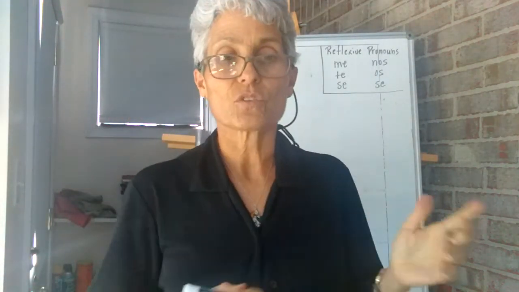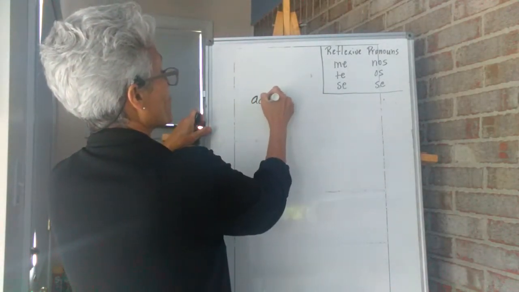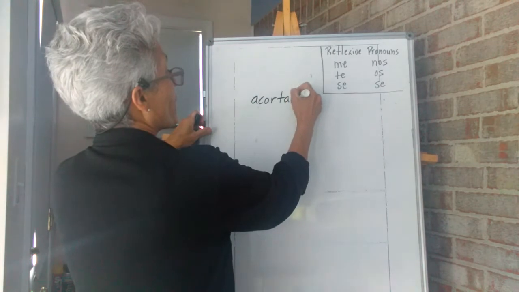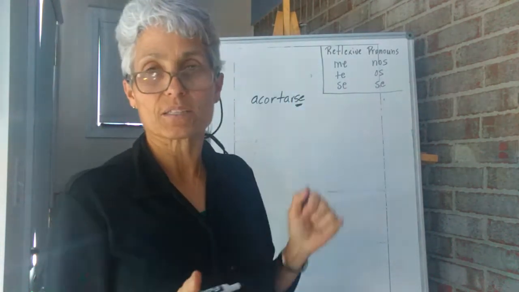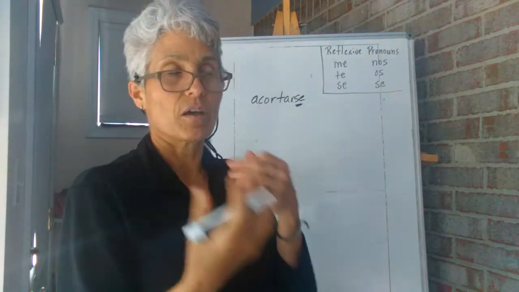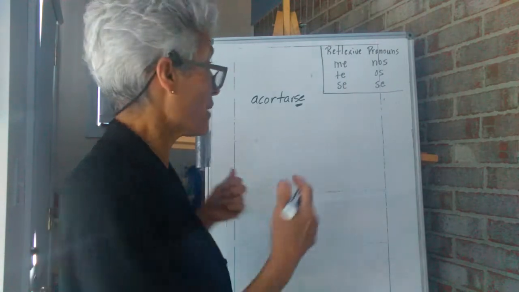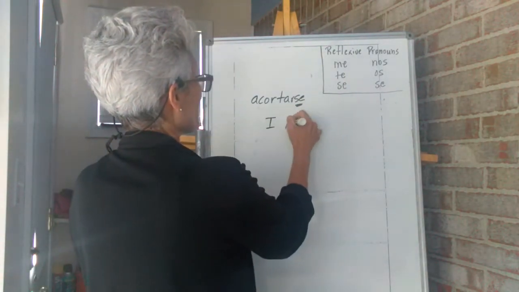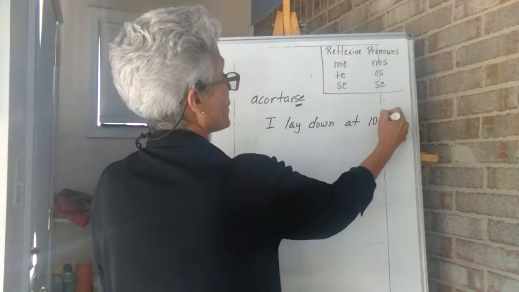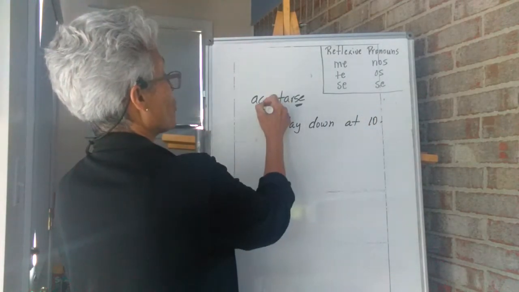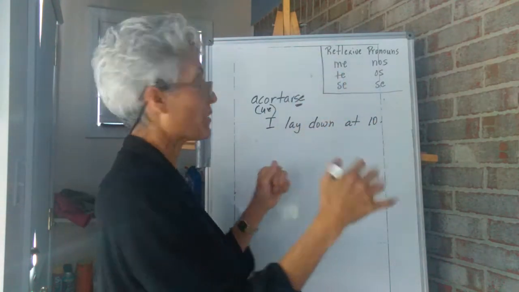If I use the verb acostarse, remember I told you anytime a verb shows up and it has a se in the back of it, that automatically tells you it's a reflexive verb. So if I lay down at 10 p.m., okay, this is an O to UE verb, acostarse changes to UE in the boot pattern.